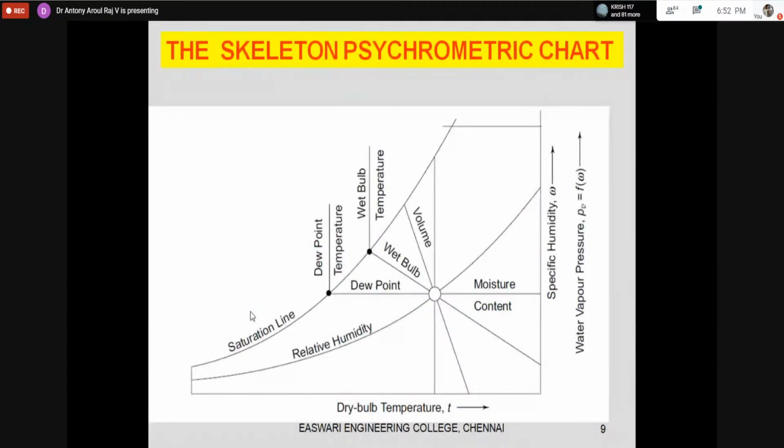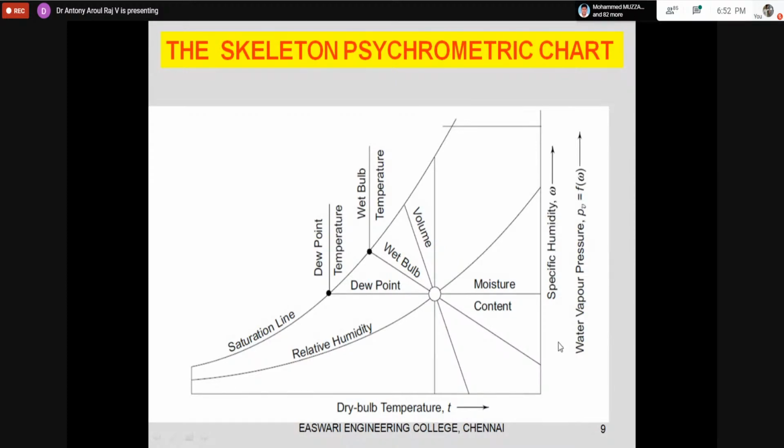Okay, so now we have seen a few parameters. Now let us see what other parameters we have to discuss. We have taken the horizontal axis, which is the dry bulb temperature. When I am moving in this direction, I am adding heat. Similarly, if I am moving in the opposite direction, I am removing heat. So this process is sensible heating if I am moving horizontally like this, and in the opposite direction it is sensible cooling. So the horizontal axis is the sensible axis. That is why we are having temperature.